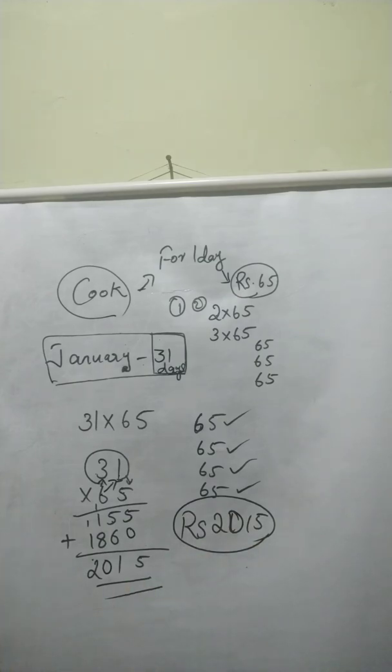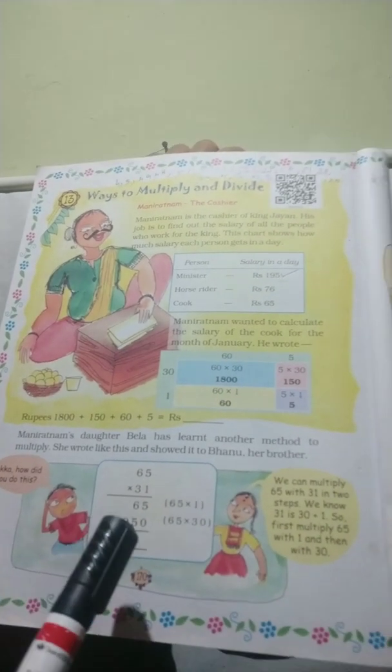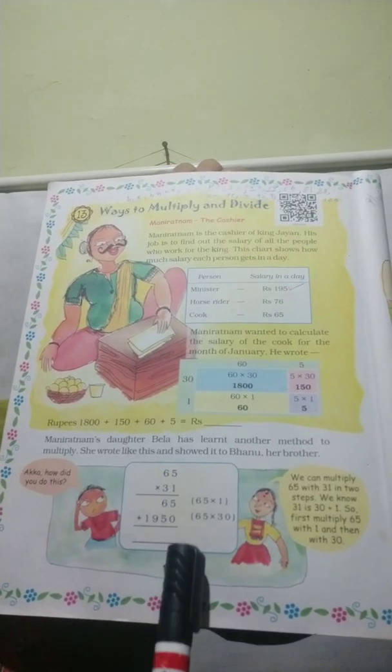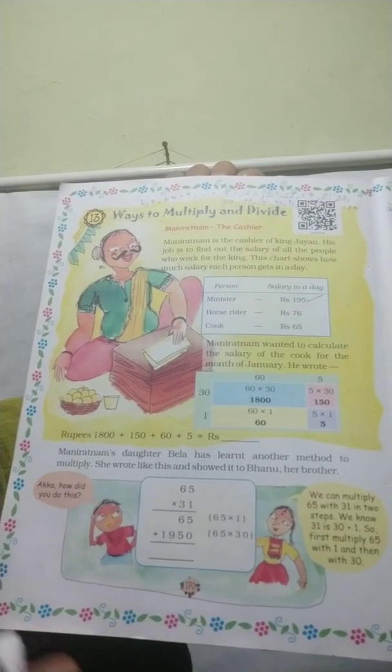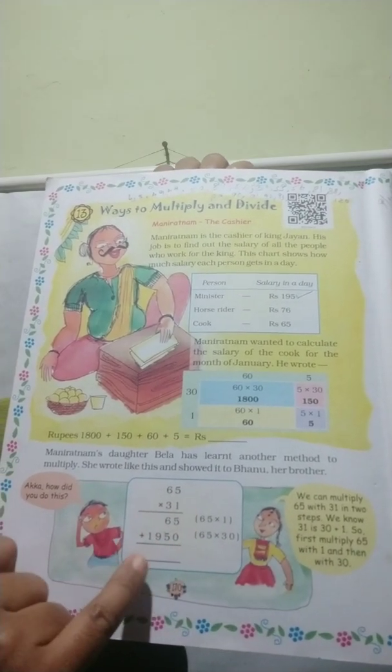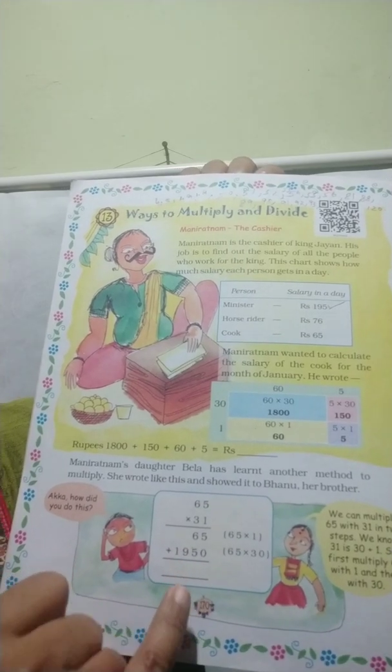Okay. Then, here we can see some steps that are incomplete. Okay. What will be here? Here 65. They multiplied with 1 and they got 65. Next they multiplied with 30. Then they wrote that product also. Next step is we need to add these two and we have to write the answer here. Okay. Then the next page.